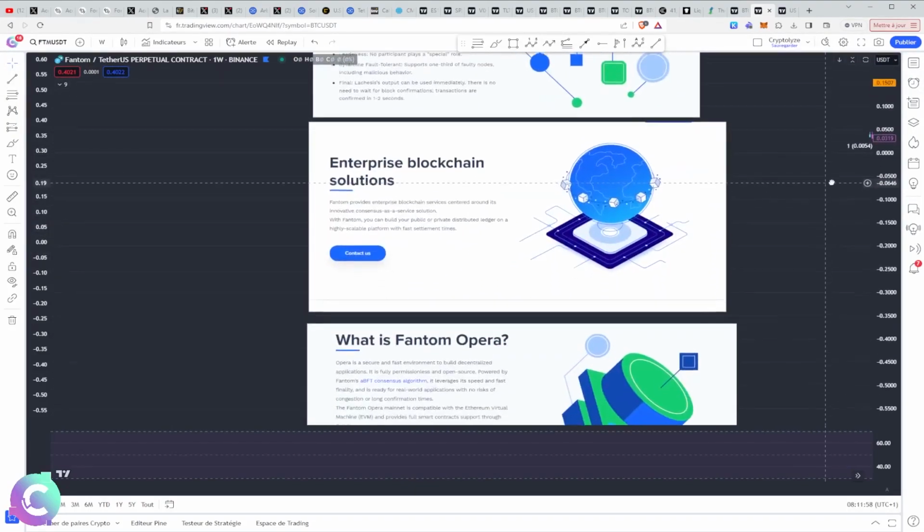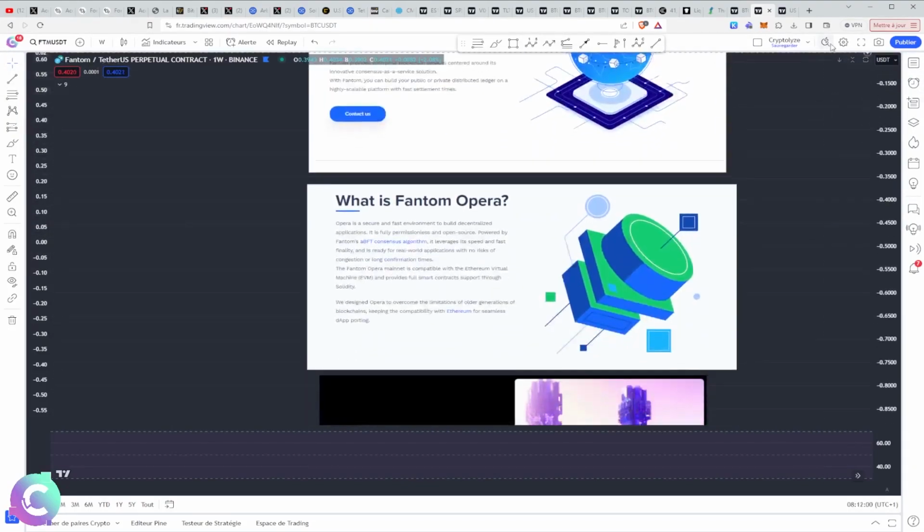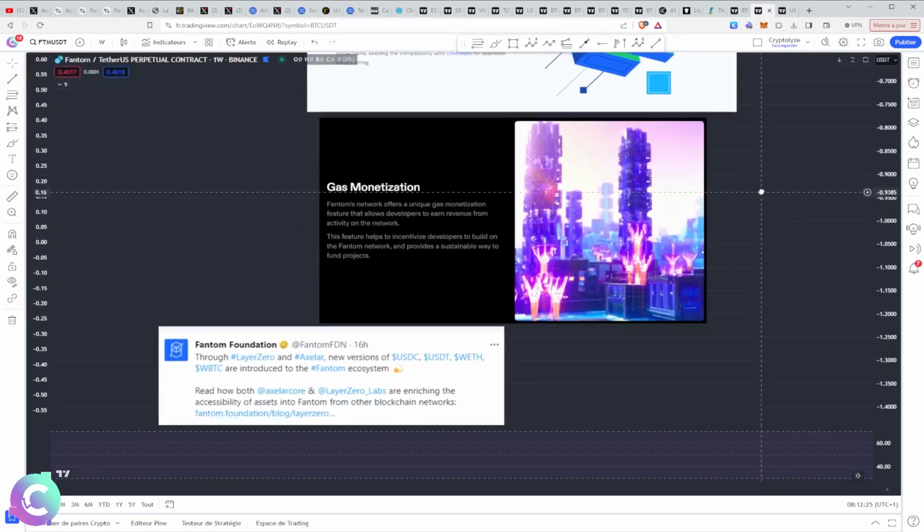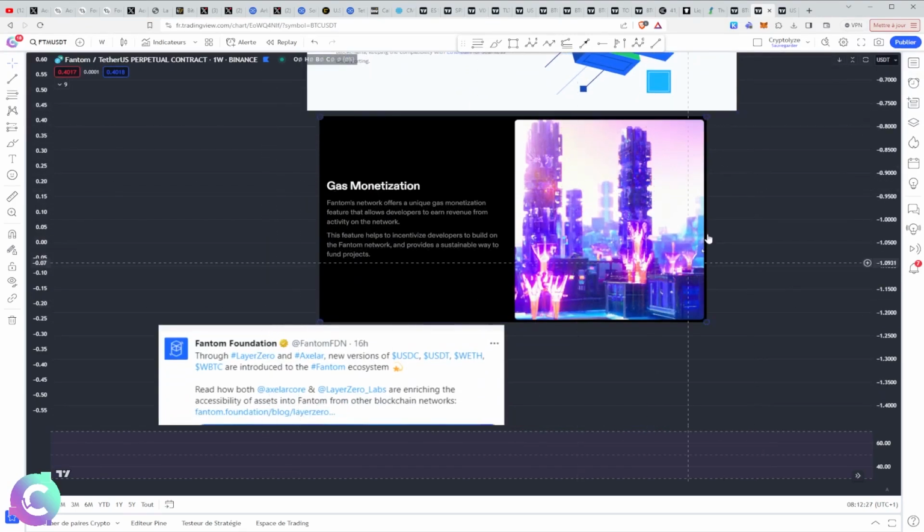Alongside, they have a solution for businesses which is rather classic almost for all blockchains. And next to it, we have Phantom Opera, which is their EVM, which is generally their virtual machine, which allows smart contracts to be executed, and which is EVM compatible between others. There are plenty of other features. They notably launched Sonic, we'll discuss it later, which is a modification of Phantom Opera, and with an increase in performance which is quite drastic. We'll talk about it a little later. It is also one of the big blockchains that can offer gas monetization.